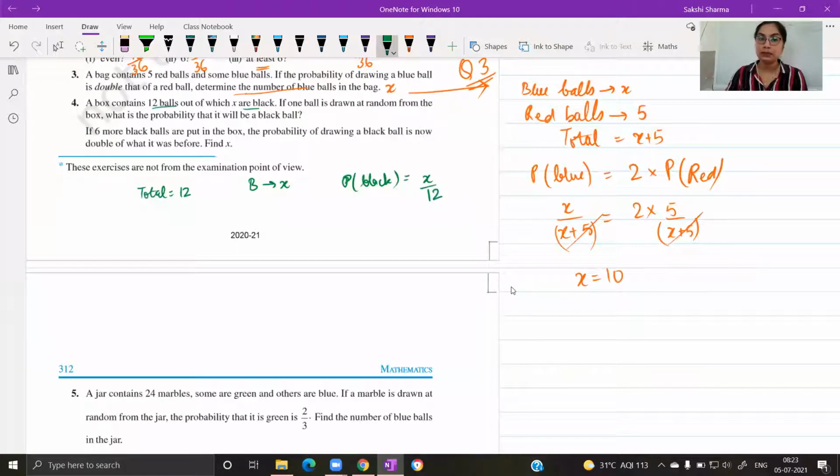Further, they are saying that if 6 more black balls are added to the box, the probability of drawing a black ball now is double of what it was before. If we add 6 black balls to the bag, the total becomes 18.